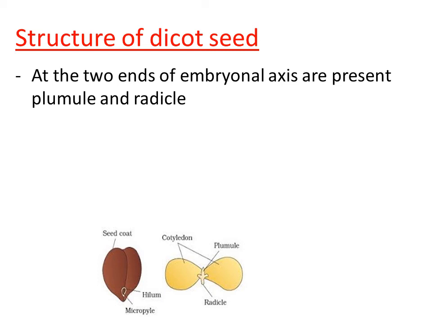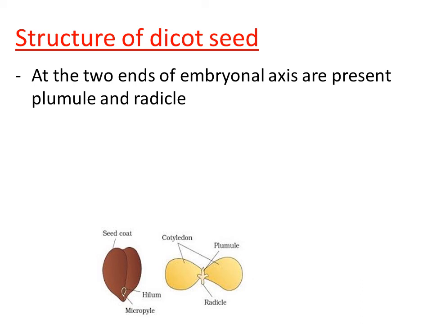This we have to understand properly. In angiosperms, the pollen grain consists of two male gametes, right? One of the male gametes fuses with the female gamete and it results in fertilization, right? That is called syngamy, where the formation of the seed takes place. What about the other male gamete? The other male gamete fuses with the polar nuclei in the embryo sac, right? As a result of the fusion of the male gamete with the polar nuclei, endosperm formation takes place. Endosperm nourishes the developing embryo in the seed.